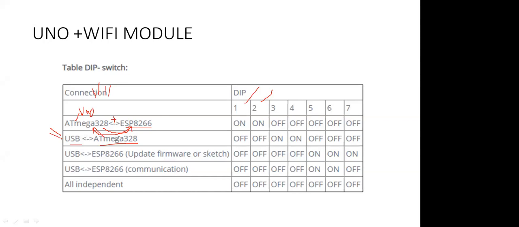That is very interesting. Over here, you have to turn, sorry, their second configuration: turn off pins 1 and 2 and turn on pins 3 and 4. The 3 and 4 DIP switch pins you have to turn on, and all other pins you have to turn off. So that is the configuration for uploading a program to the Arduino, or using this device as an Arduino Uno.